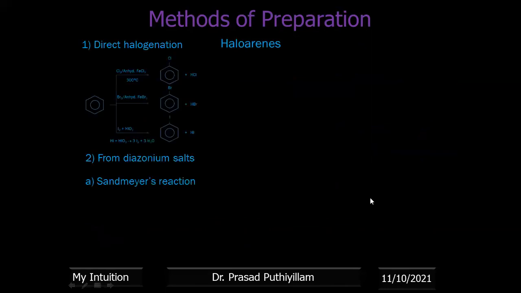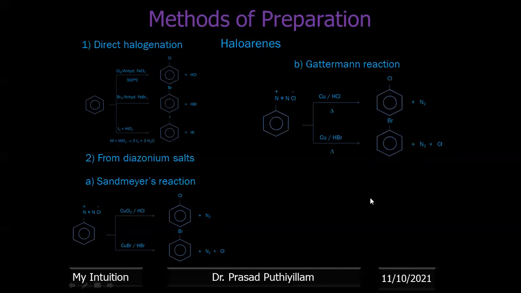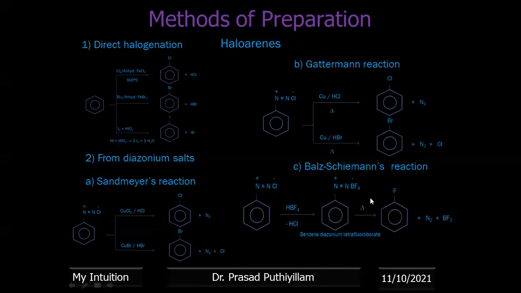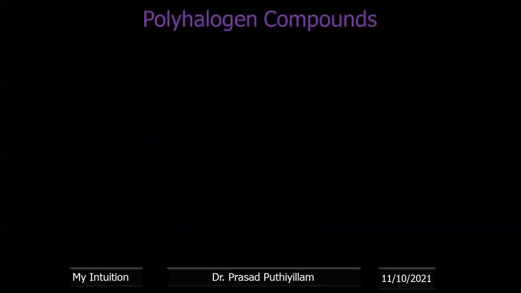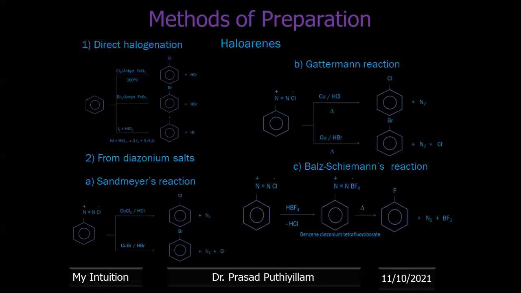Now the methods of preparation: haloarenes can be prepared from direct halogenation, from diazonium salt by Sandmeyer reaction, from Gattermann reaction, and Balz-Schiemann reaction can be used to get haloarenes. So in a single page, you need to note down all this, and you should keep on revising this one. Otherwise, you'll forget which name reaction is which.